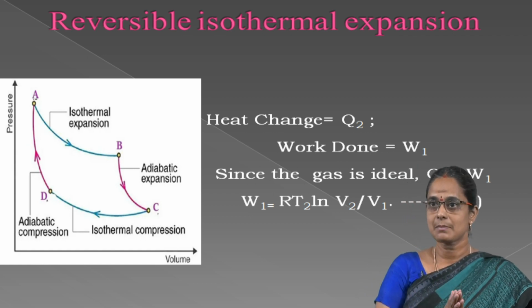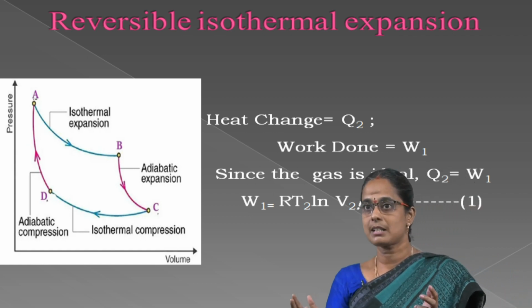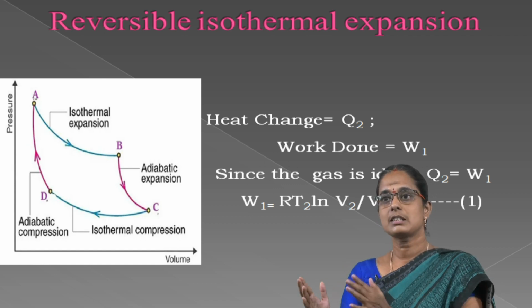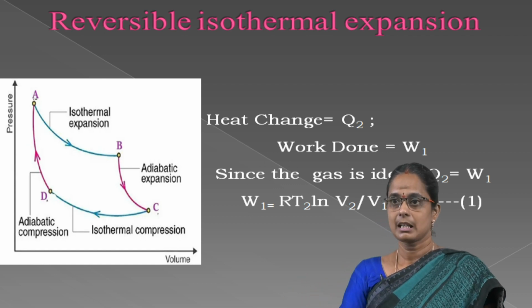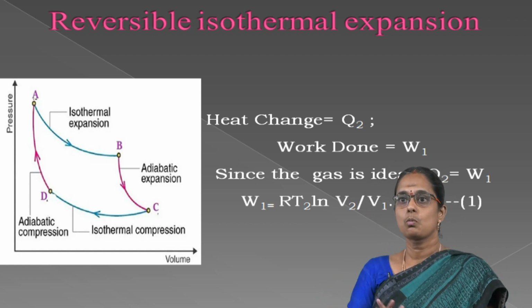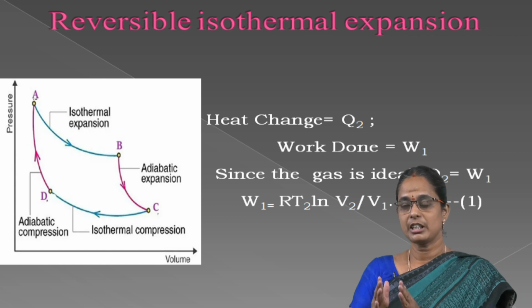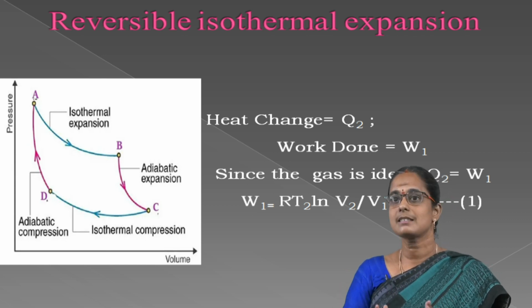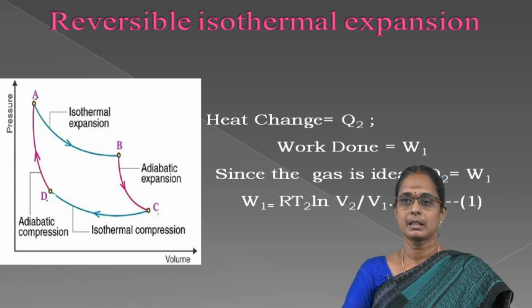Let the working substance during isothermal expansion go from its initial state A to final state B. The pressure changes from P1 to P2, the volume changes from V1 to V2, but throughout the process the temperature is constant at T2.